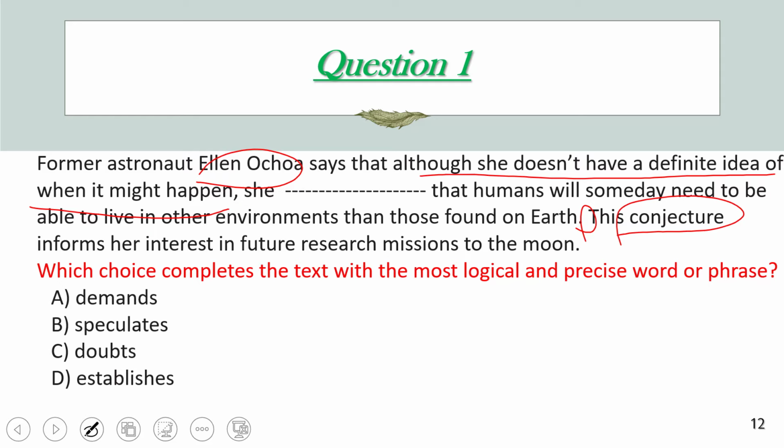So she only thinks that people will be in need to move outside of Earth, but she only has a conjecture, or تخمين. She's not sure when this may happen. Now we can say that she thinks, for example, تعتقد، بتفكر. We're going to move to the answer choices, and we must make sure that the word conjecture here is a very important clue for us to find something that matches and reinforces this word.